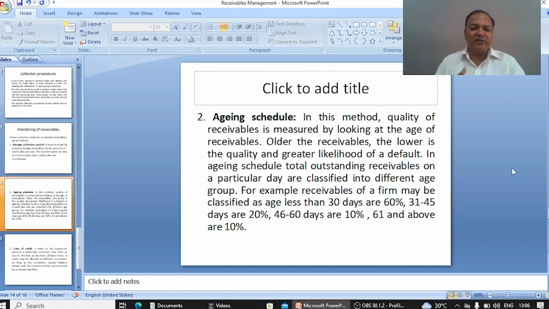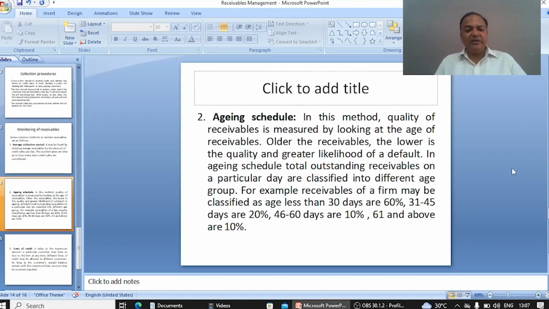It means if a firm is having 1 crore rupees in the form of receivables, then 60% of 1 crore means around 60 lakh are having an age of 30 days. Around 20% means around 20 lakh is having the age of 31 to 45 days.